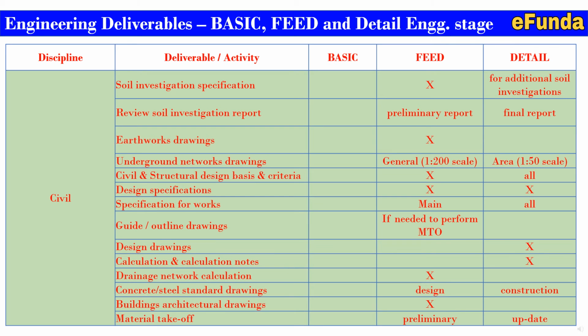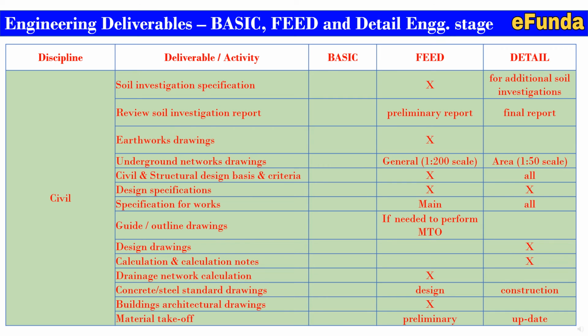Now moving on to the civil discipline, one can refer to the table where no specific deliverables are required as part of the basic engineering. Mainly the deliverables are required during FEED and the detail engineering stages. Soil investigation specifications are required in FEED, and the details are required in the detail engineering. Review of the soil investigation report is required in both FEED and the detail engineering.